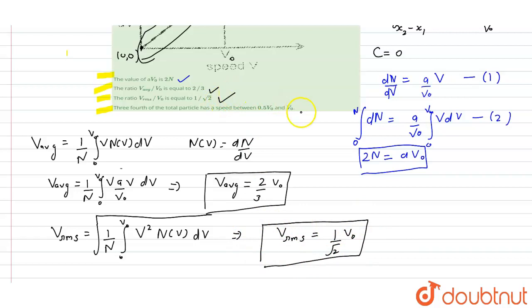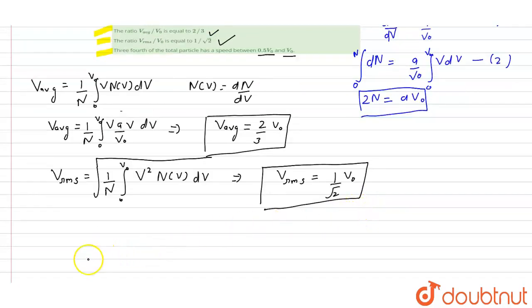Now we will check whether option D is correct or incorrect. As given in the option, our upper and lower limits of v are v naught and 0.5 v naught. By putting these values in the second equation, we will get integration from 0 to N1 of dN is equal to a over v naught integration from 0.5 v naught to v naught of v dv.